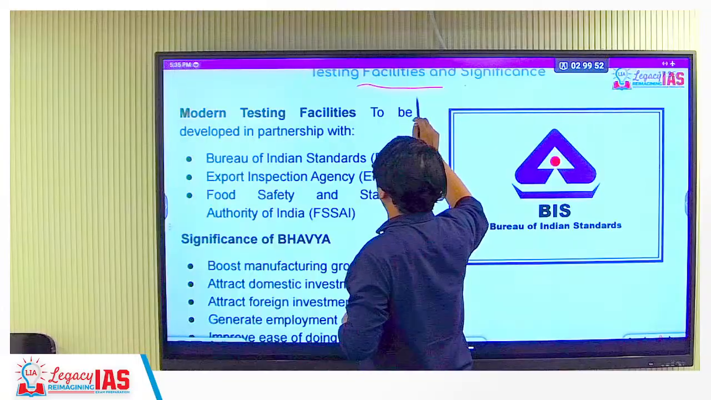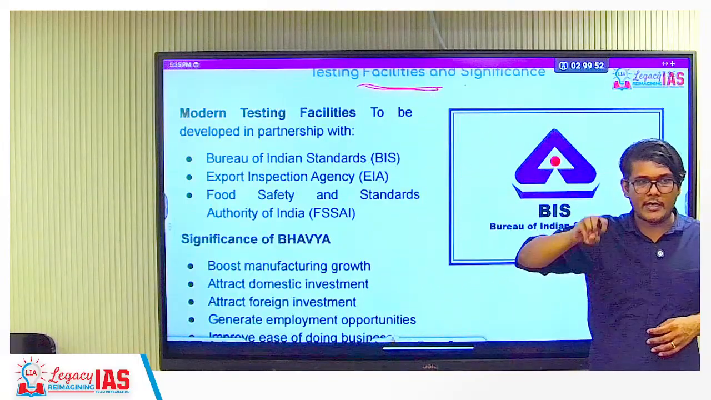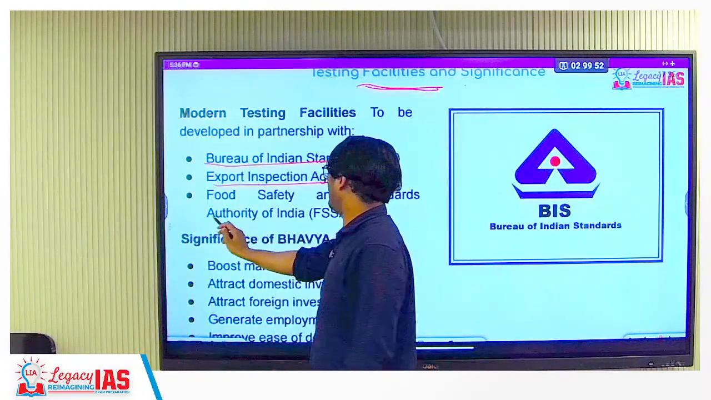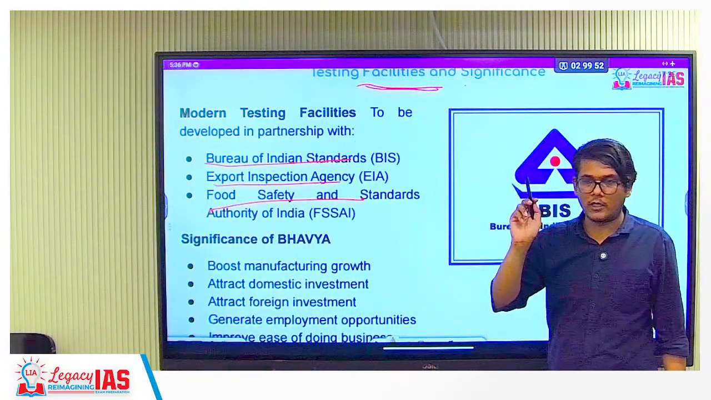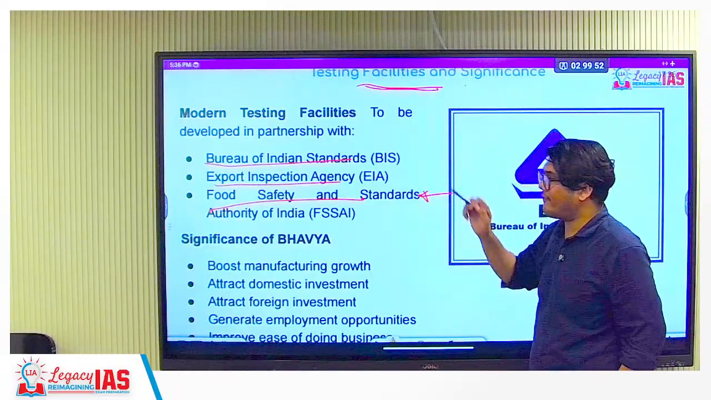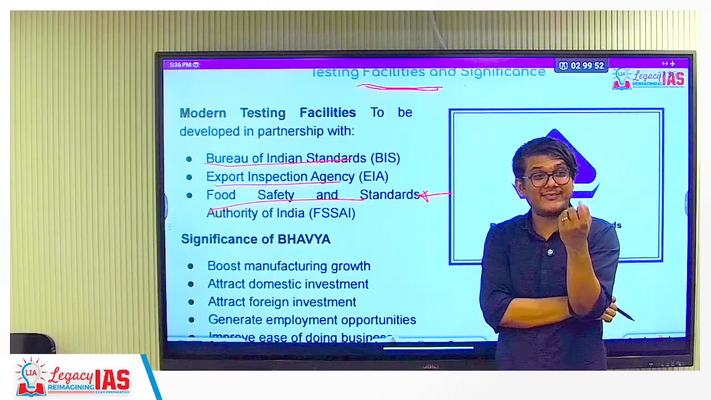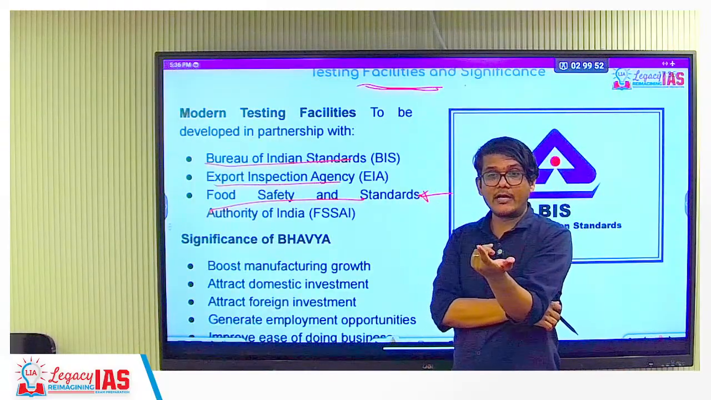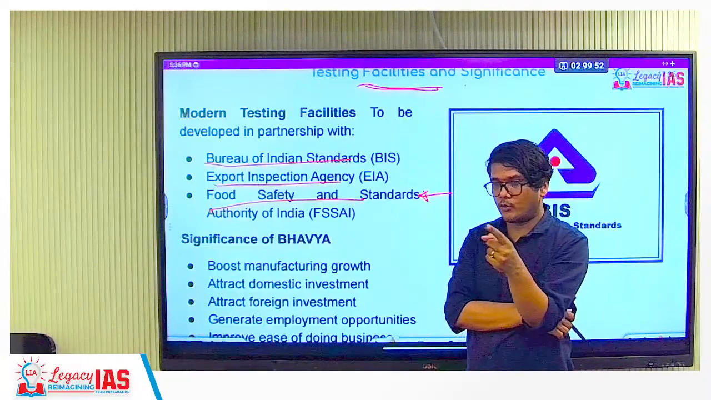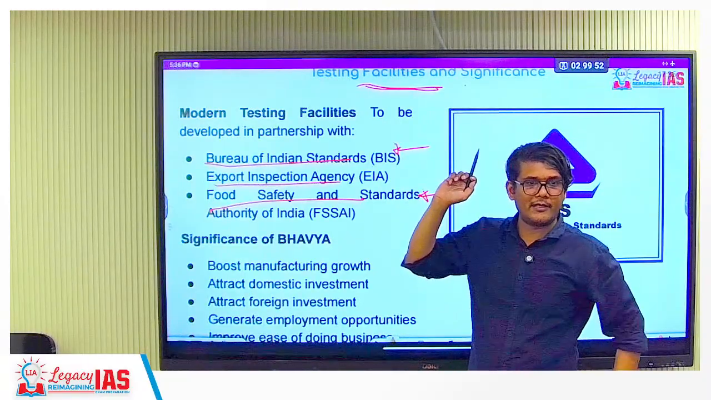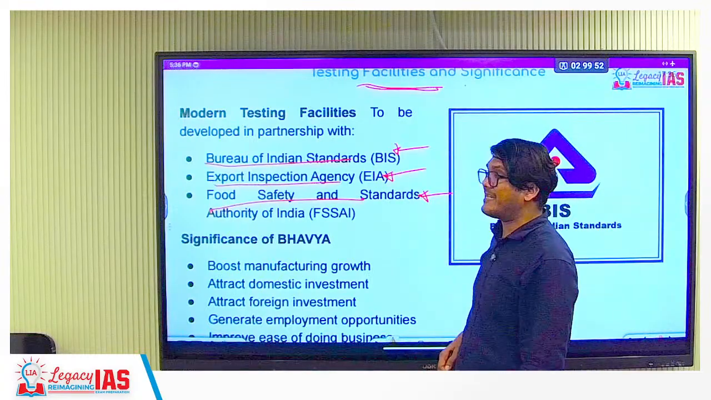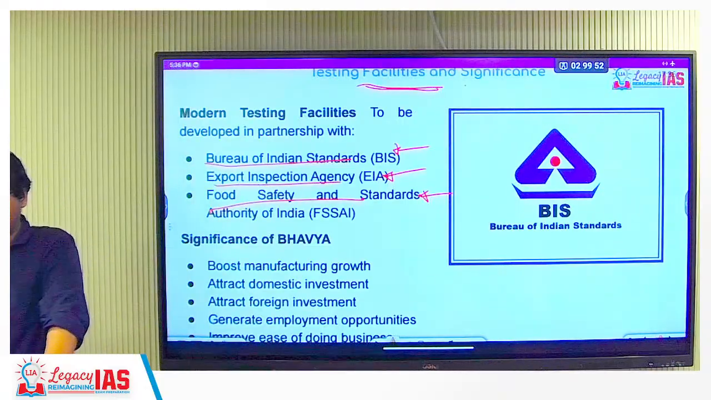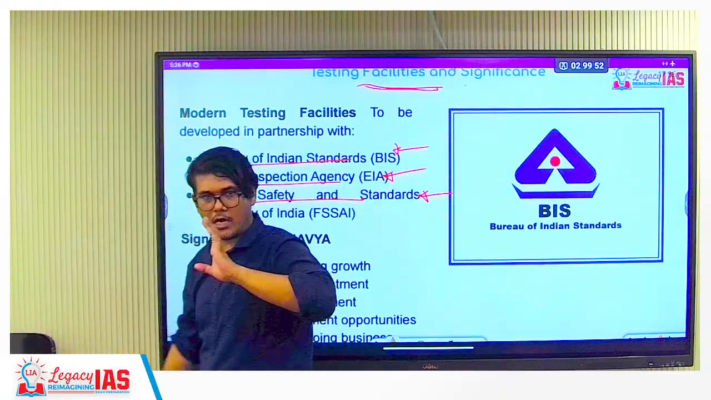Testing facility. For testing with respect to quality, remember the organizations involved: Bureau of Indian Standards, Export Inspection Agency, and Food Safety and Standards Authority of India. FSSAI will be involved when it is related to agricultural products, the edible products, the food products. Then you have electronic items and safety items related to that. BIS will be involved, and the Export Inspection Agency, because export-related goods will also be manufactured there. So these agencies are important.